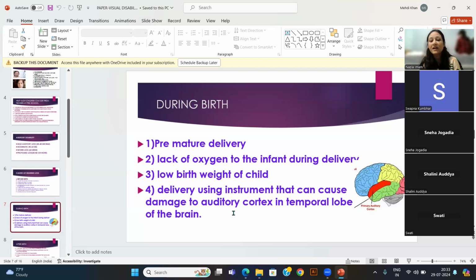Delivery using an instrument that can cause damage to the auditory cortex in the temporal lobe. This is the lobe in which the auditory cortex is; this red part is called the auditory cortex. Any instrument that the doctor uses at the time of a scissor cut or normal delivery, a clutching instrument, if by mistake it pokes the brain and touches this part, then hearing loss happens due to such an incident.